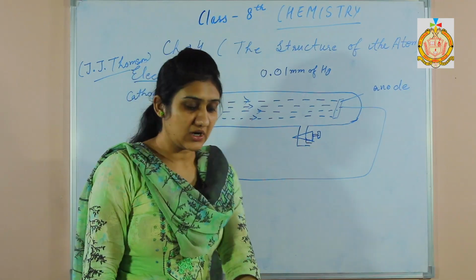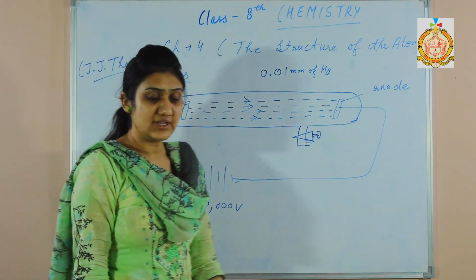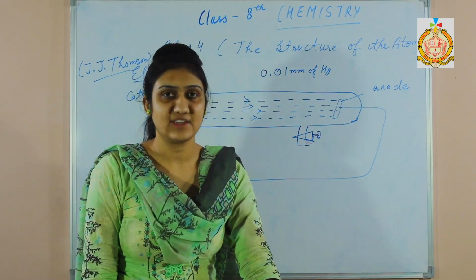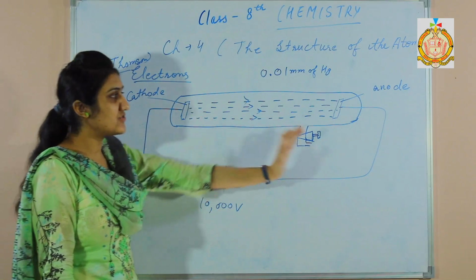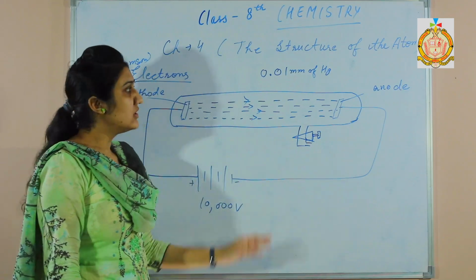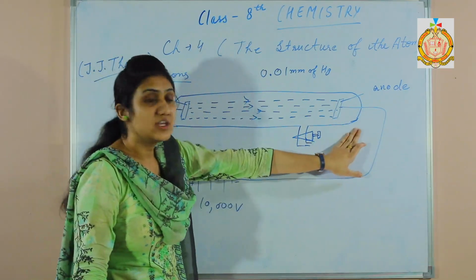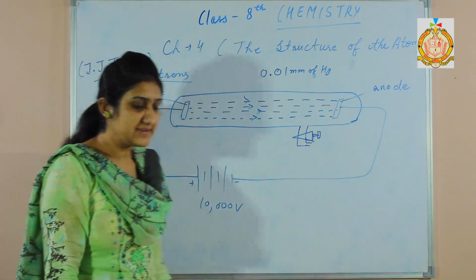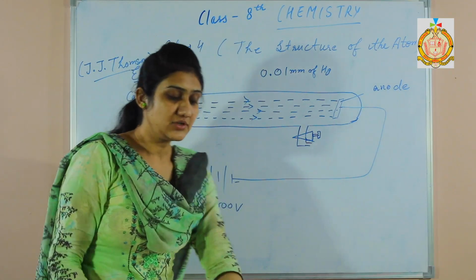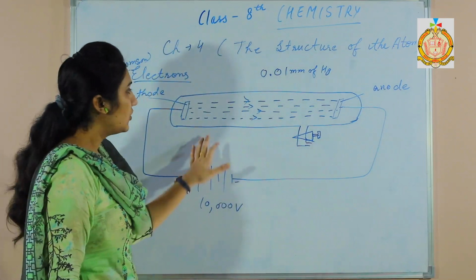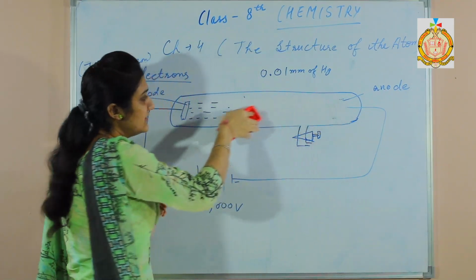Next we shall discuss the characteristics of cathode rays. First characteristic is they originate at the cathode and travel in a straight line. As you can see, they are originating from the cathode and traveling in a straight line towards the anode. Also they glow on the opposite side of the cathode, means they produce fluorescence. How to show that they travel in a straight line?